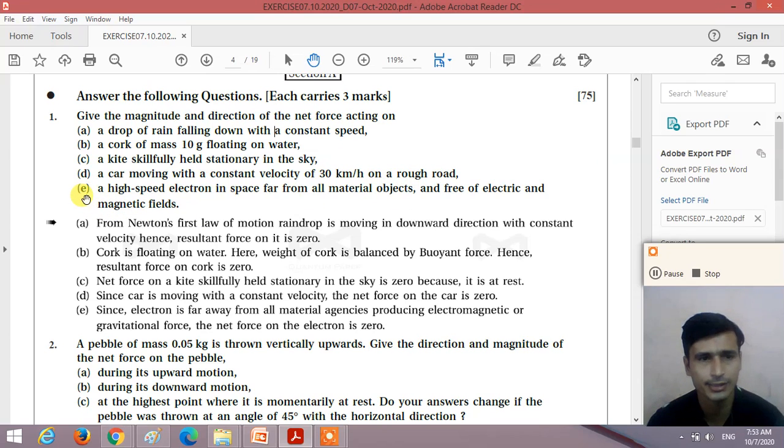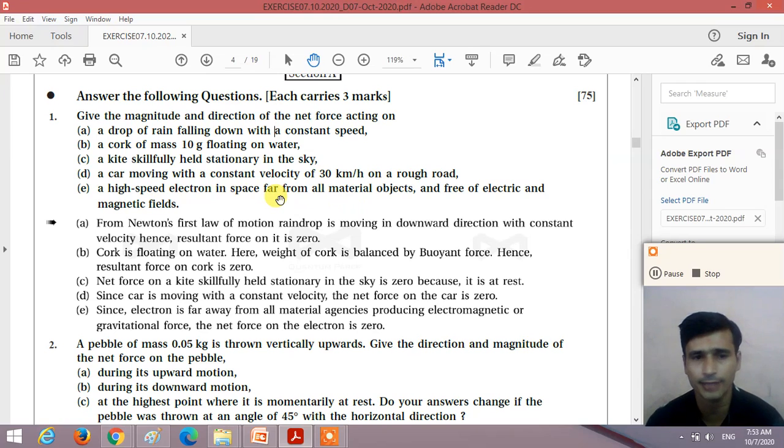And the last point is a high-speed electron in space far from all material objects and free of electric and magnetic fields. When we place an electron in an electric or magnetic field, a net force acts on it.